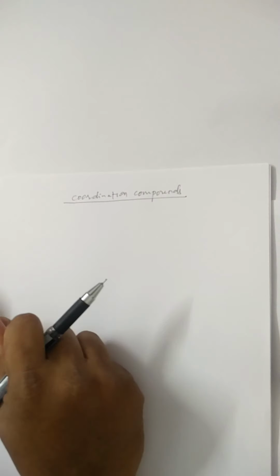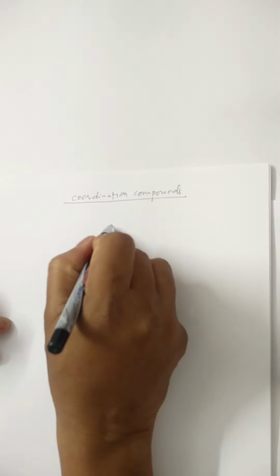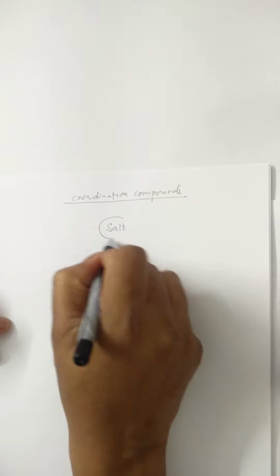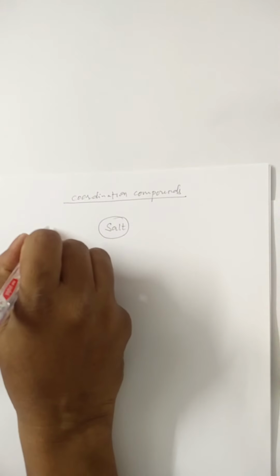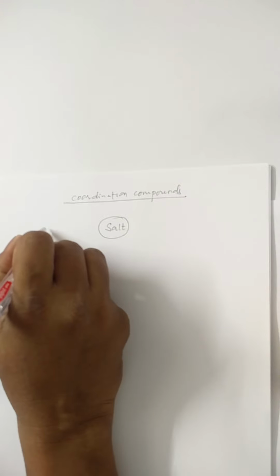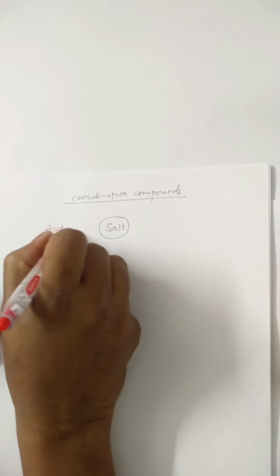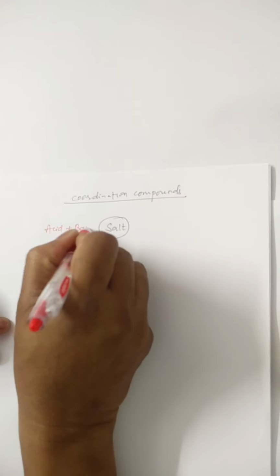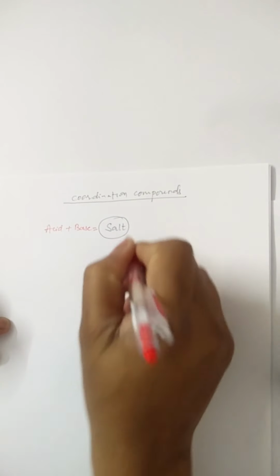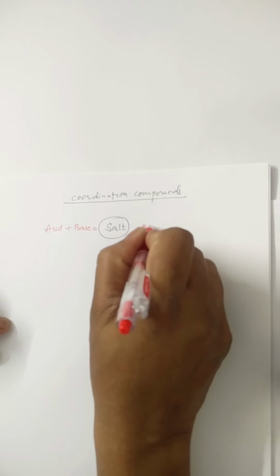Well, to understand this chapter completely, thoroughly, we need to have some basic information regarding the salt. We know that a salt is produced when an acid reacts with base, which gives salt along with water.